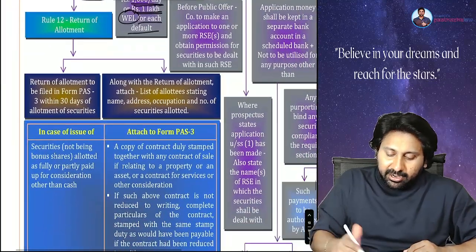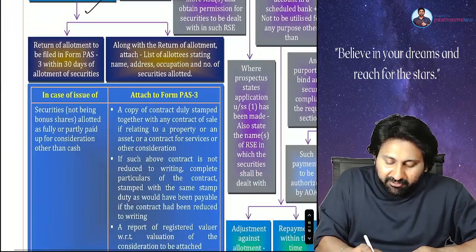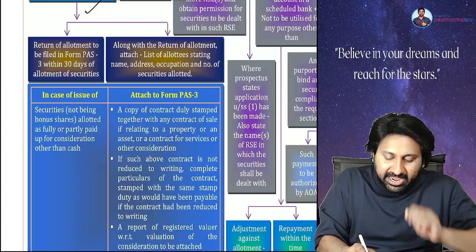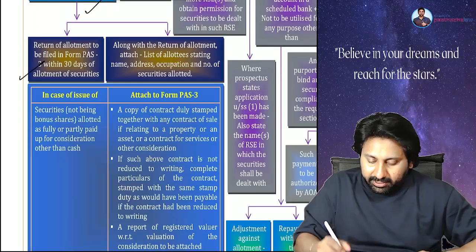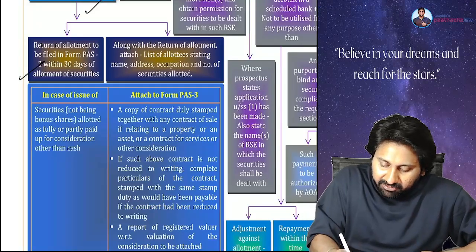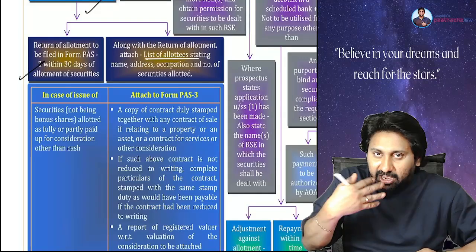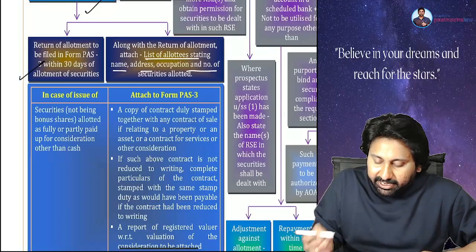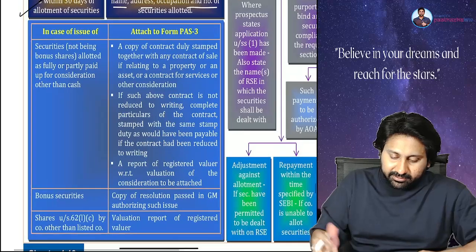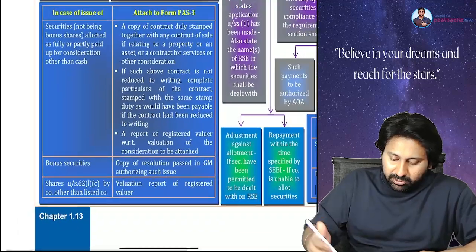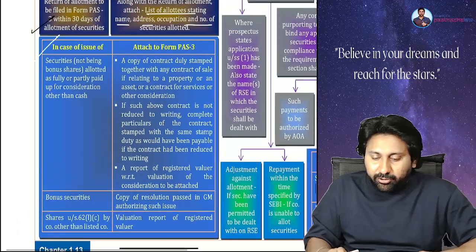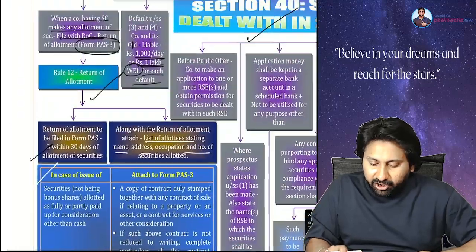Next, return of allotment shall be filed in PAS3 within 30 days of allotment. Attach a list of the allottees, means whoever is allotted the securities, their name, address, occupation, and number of securities. These are some basic details that you need to read, not for exam, just for your knowledge sake.